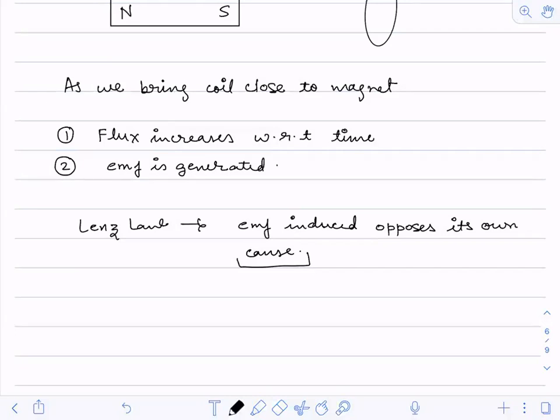The effect of your opposition will be what? How will you see your opposition? Yes, there will be a repulsion. There will be an increase in the distance between the coil and the magnet. Correct? Yes or no?